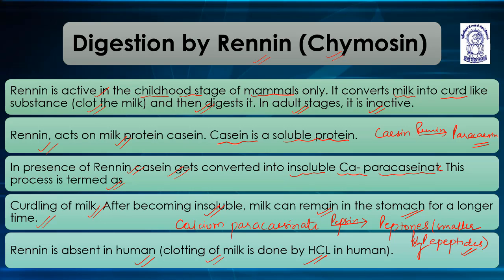So renin, also known as chymosin, is an active form of enzyme secreted in the childhood stage of mammals only. It converts milk into a curd-like substance, that is clot of milk, and then digests it. In adult stages, it is inactive. Renin acts on the milk protein casein. Casein in the presence of renin converts into paracasein. Paracasein in the presence of calcium forms calcium paracaseinate, which is insoluble. This process is known as curdling of milk. After becoming insoluble, milk can remain in the stomach for a longer time. In humans, renin is absent. Clotting of milk is done in the presence of HCl.